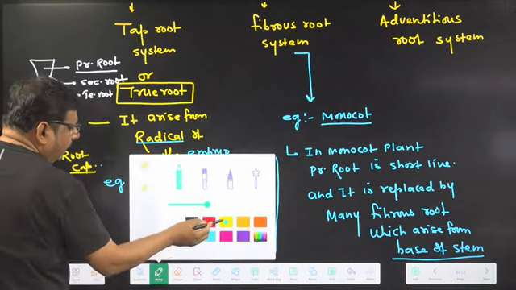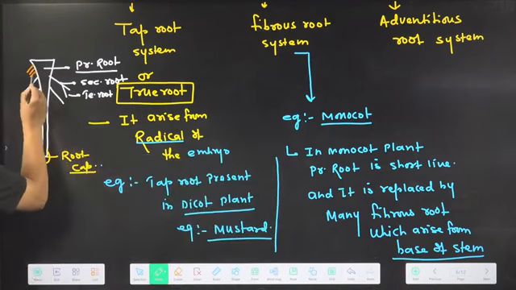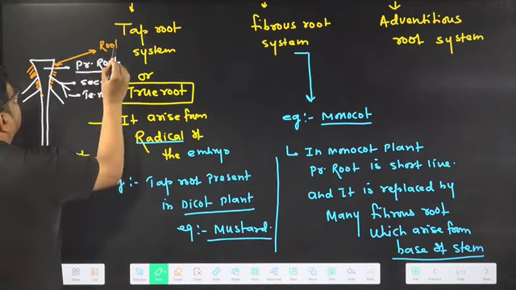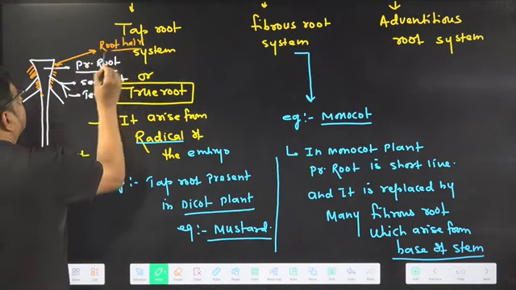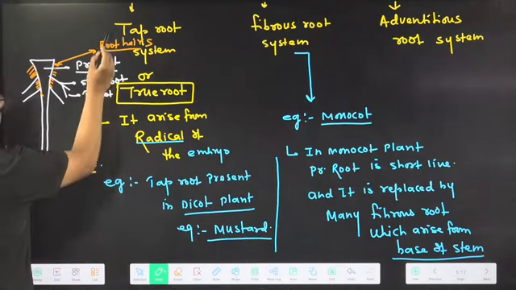And you will find so many root hairs here like this. What are these basically? Root hairs. So these are the typical structure of which one? Taproot.